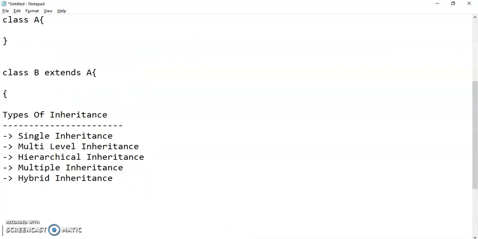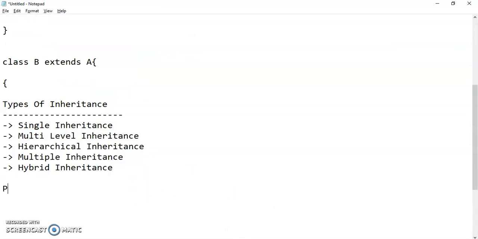We can create a parent class reference variable, and we can assign a parent class object. I have already told you what an object and a reference variable are in previous sessions, right?